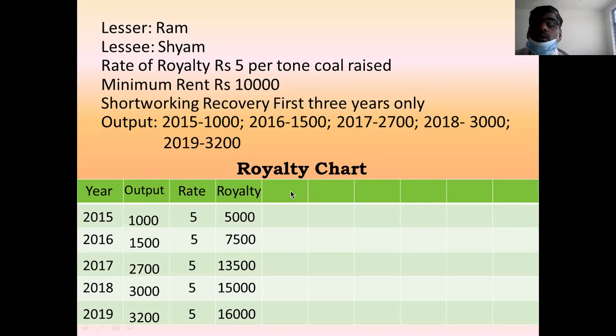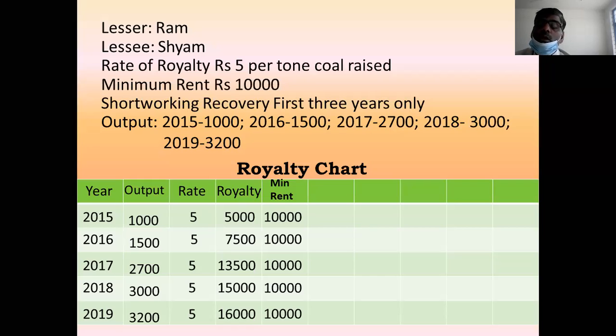So in the next column you take the minimum rent. You take the minimum rent of every year: 10,000 first year, second year 10,000, third year 10,000, fourth year 10,000, and fifth year 10,000. Like this, you take the minimum rent.